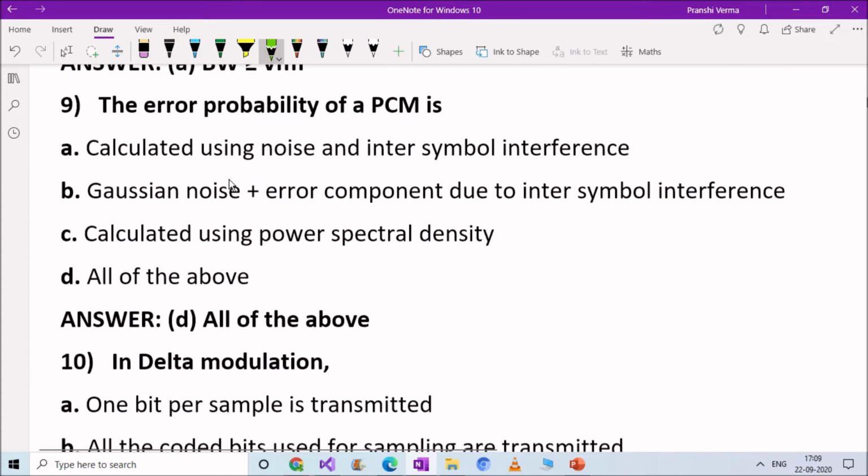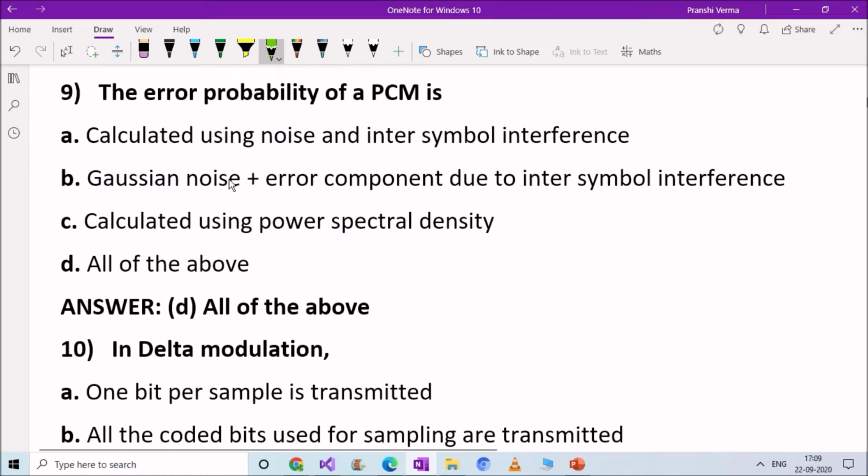Okay, next question. The error probability of a PCM is: option A, calculated using noise and intersymbol interference, option B, Gaussian noise plus error component due to inter-symbol interference, option C, calculated using power spectral density, option D, all of the above. Right answer here is option D, all of the above. The error probability of a PCM is calculated using noise and inter-symbol interference, Gaussian noise plus error component due to inter-symbol interference, and calculated using spectral density.